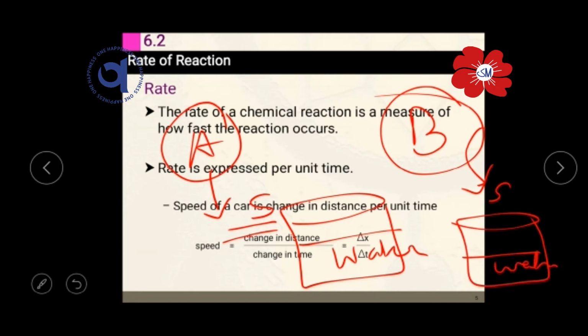Now tell me, in which beaker do the solute particles, the sugar particles, dissolve first? In the hot water. It means that to increase the dissolving of the solute particles, temperature is one of the factors. Temperature is one of the most important factors which affect the speed of the reaction, and here the speed of the reaction is the dissolving of the sugar particles in water. So similarly, temperature is one of the factors which affect the rate of reactions.